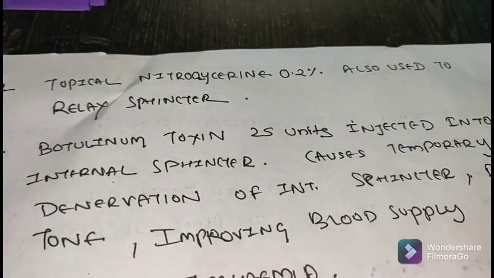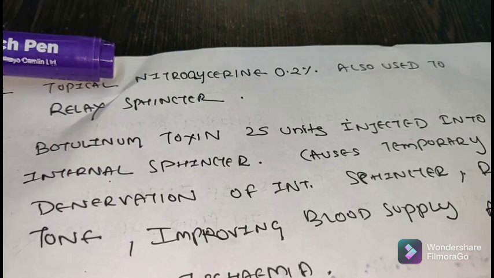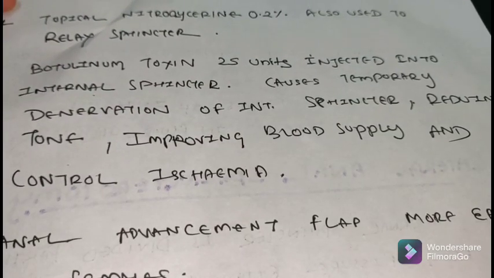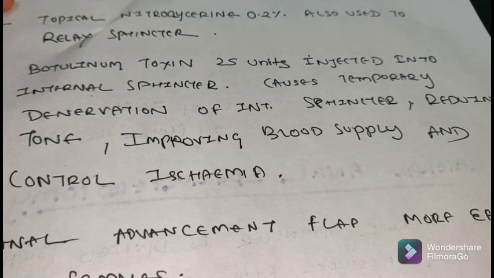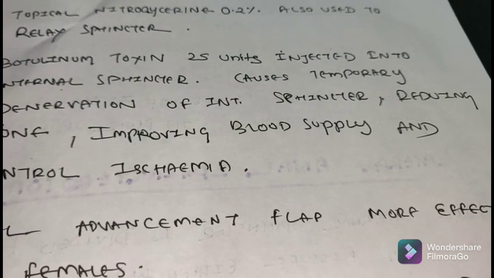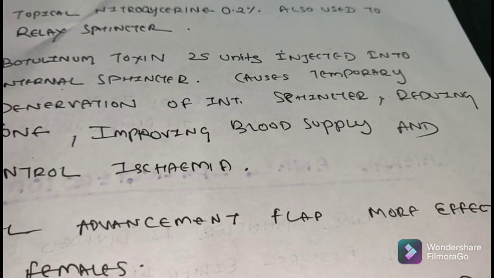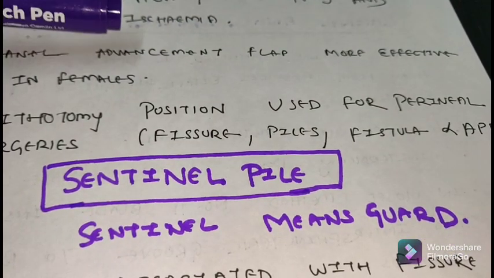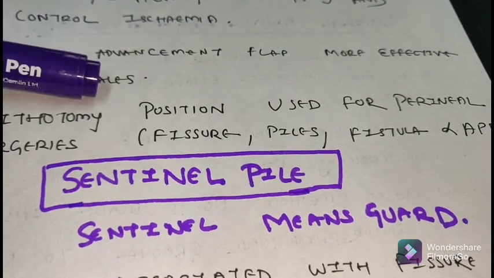So topical nitroglycerin can be used 0.2%, also used to relax the sphincter. Then botulinum toxin 25 units is injected into the internal sphincter, causes temporary denervation of internal sphincter, reducing tone, improving blood supply and controlling ischemia. Anal advancement flap is more effective in females.